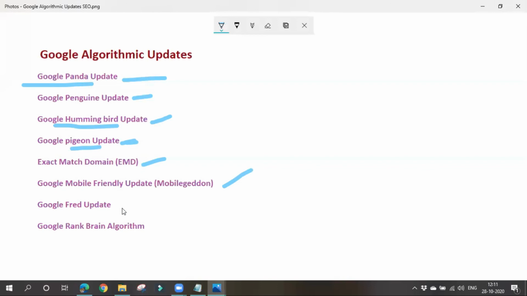Next thing is the Google Fred update. Okay, I want to say one thing. Don't worry, if you are developing your website with WordPress, it is automatically a mobile friendly website. No need to worry. If you are developing your website with the help of WordPress, then it is automatically mobile friendly. So next thing is the Google Fred update.